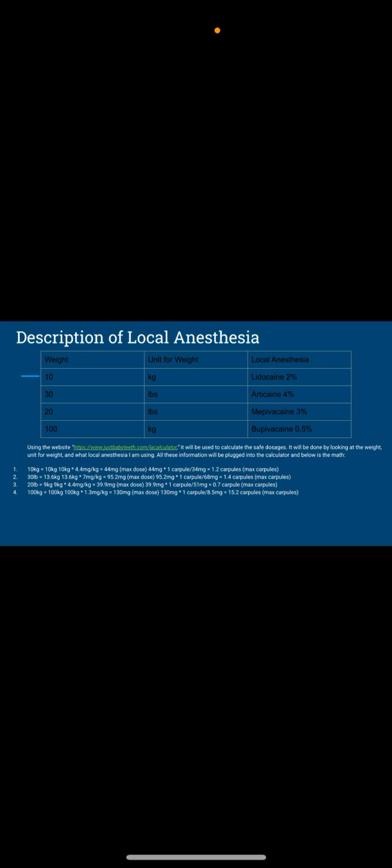Description of local anesthesia. I used the website justbabyt.com, which is used as a calculator, and it also provides the math equation. I calculated by looking at the rate, uniform rate, and local anesthesia I'm using, and just plugged all this information in.